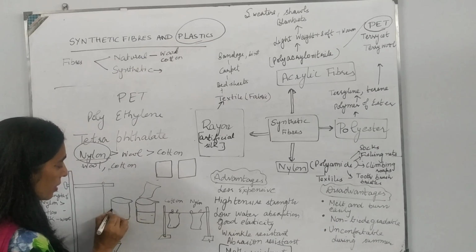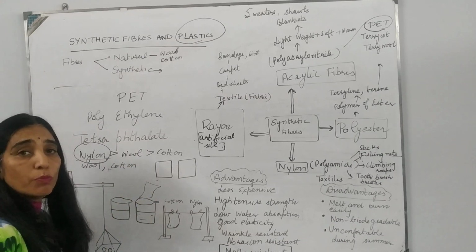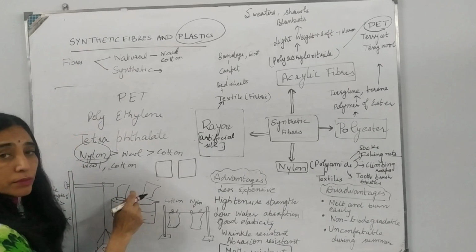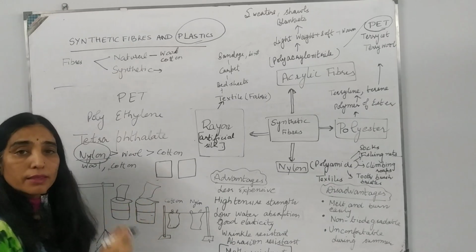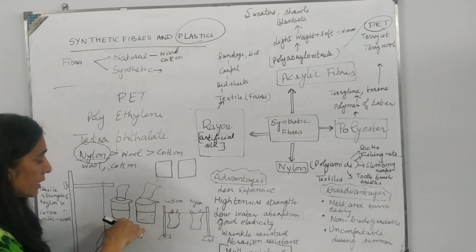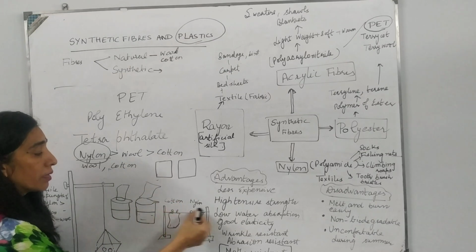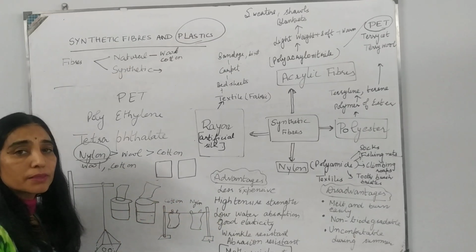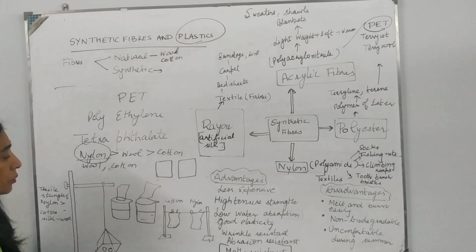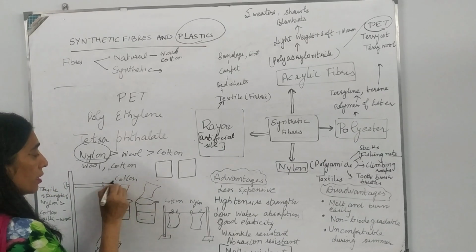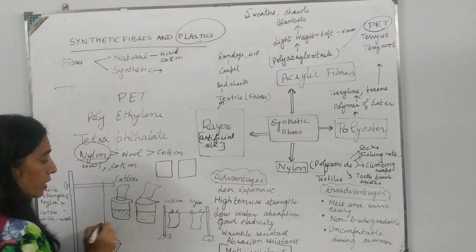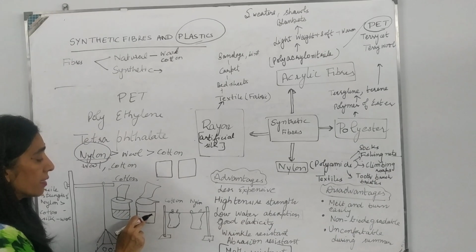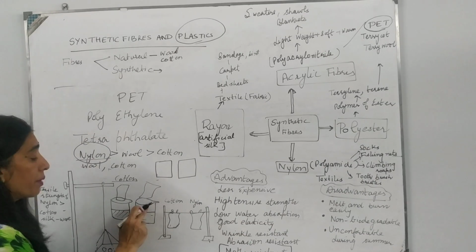We fill them with the same volume of water, soak cotton cloth in one and synthetic cloth in the other, then take them out, hang them on the cloth line, and measure the volume of water left in the beakers. In the case of cotton, the amount of water left will be less compared to the volume retained in the beaker after soaking the synthetic fiber.